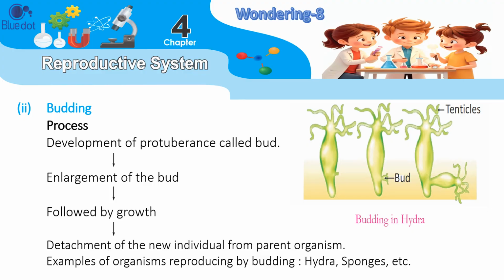2. Budding process. Development of a protuberance called a bud. Enlargement of the bud, followed by growth. Detachment of the new individual from the parent organism. Examples of organisms reproducing by budding: hydra, sponges, etc.